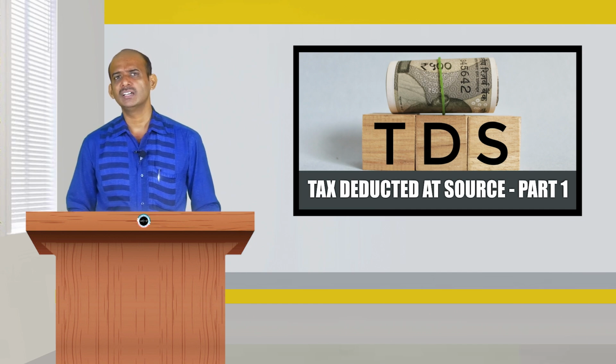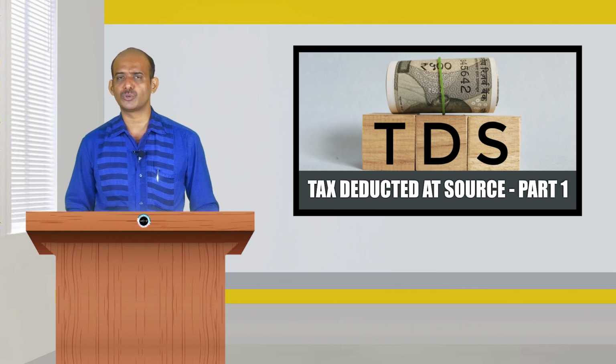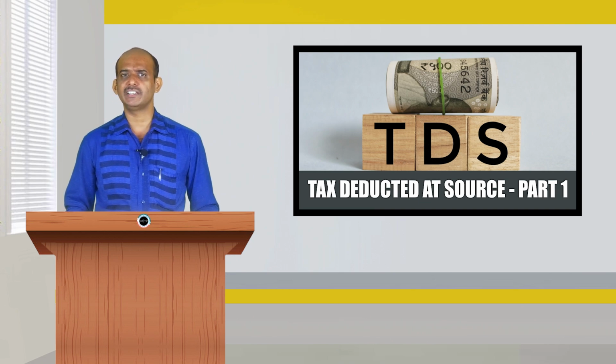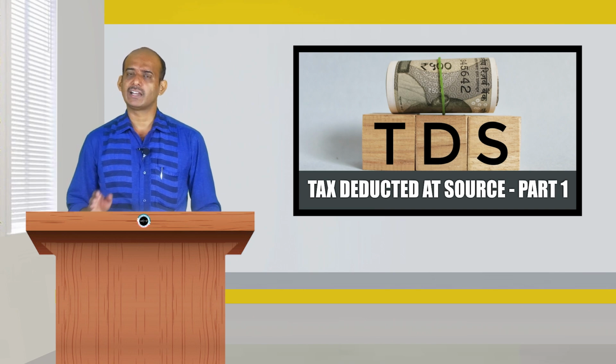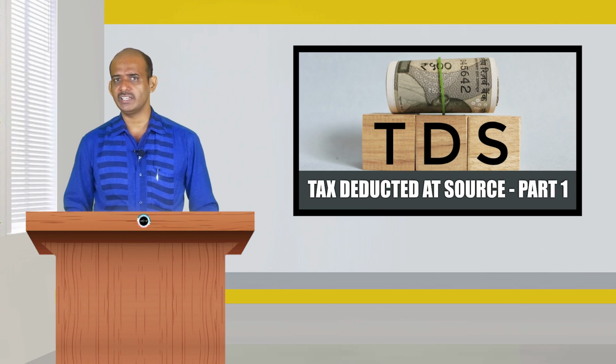At the same time, the government also requires a flow of funds throughout the year, and that may not be possible. So, to ensure the assessee does not indulge in any tax saving, tax avoidance or tax evasion methods, and the government also gets a regular flow of funds, the concept of TDS has been implemented.